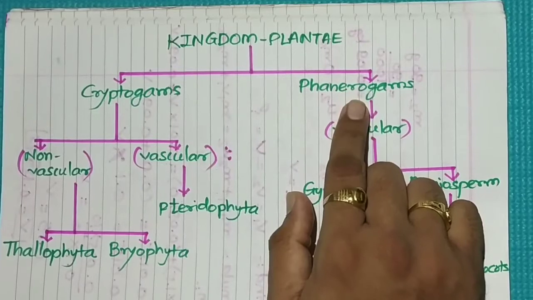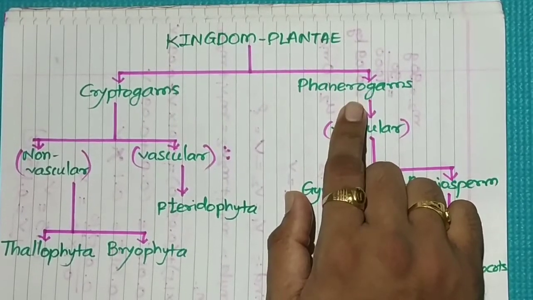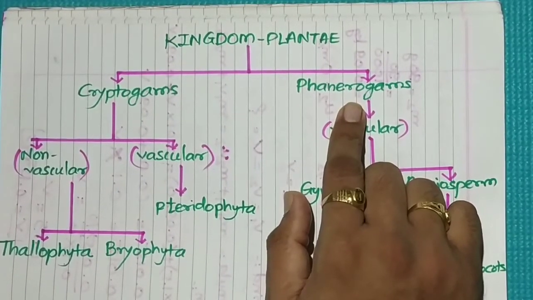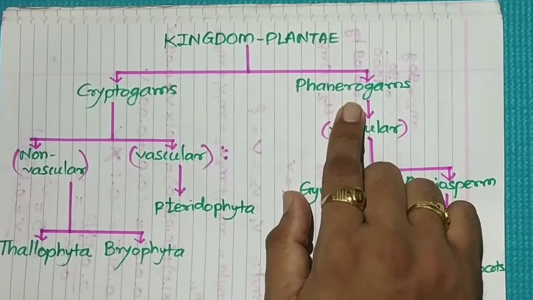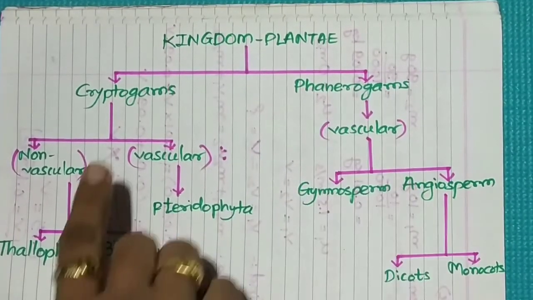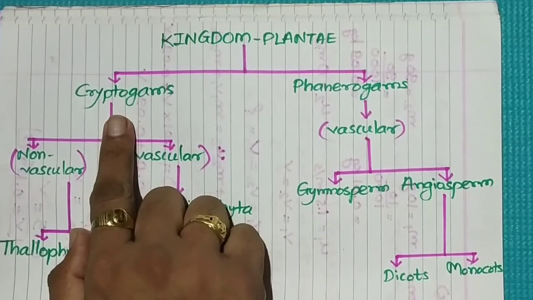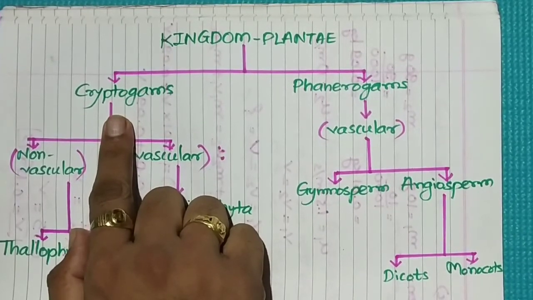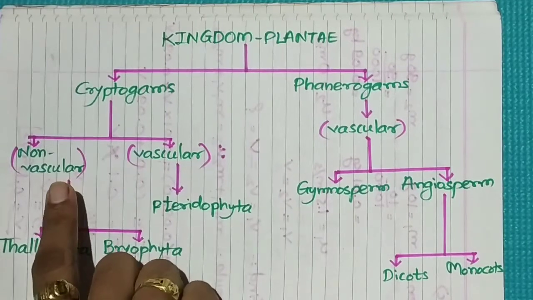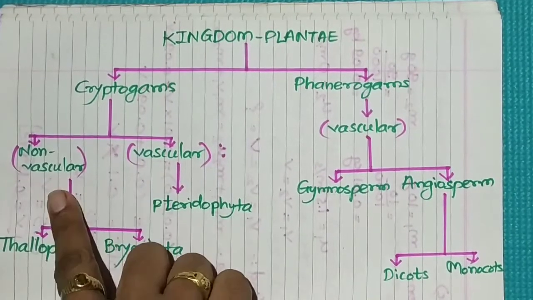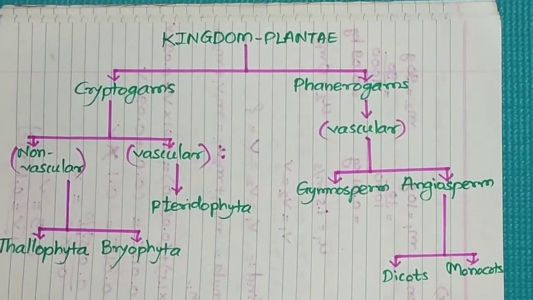Whereas in phanerogams, the plants have special structures like flowers for reproduction. Cryptogams can be of two different types. Some are vascular and some are non-vascular.